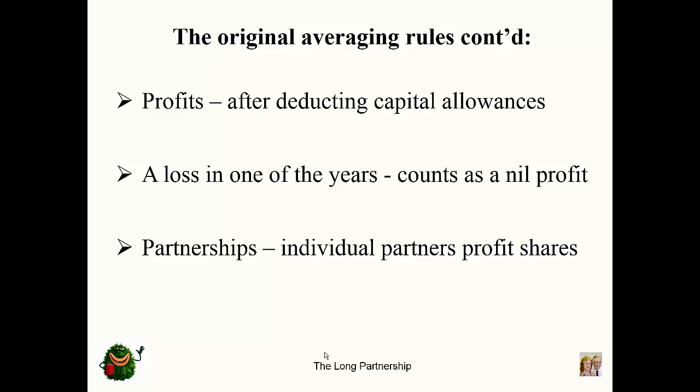If there's a loss in one of the years, this is treated as a nil profit. However, the loss is still available to set off against the average profits. Remember that with partnerships, it is the individual partners who claim averaging against their own profit shares.